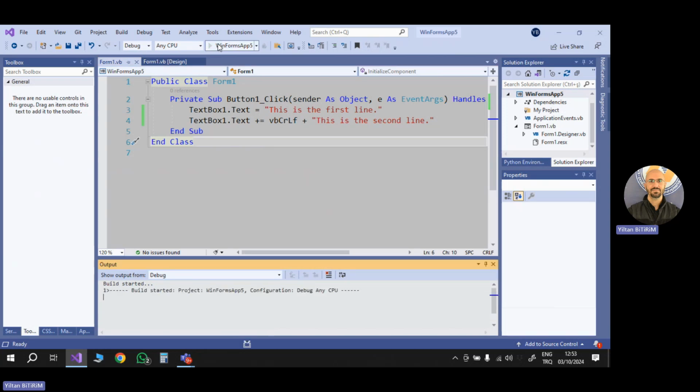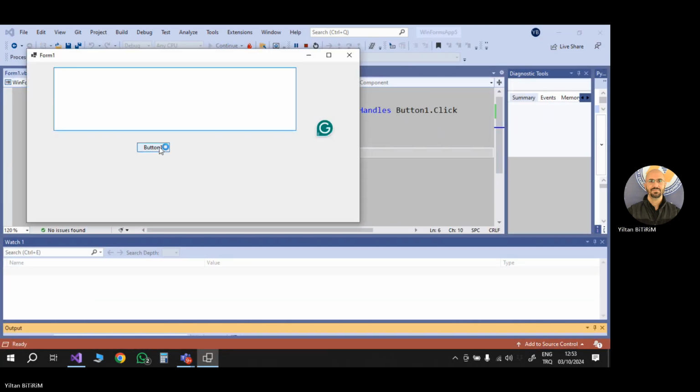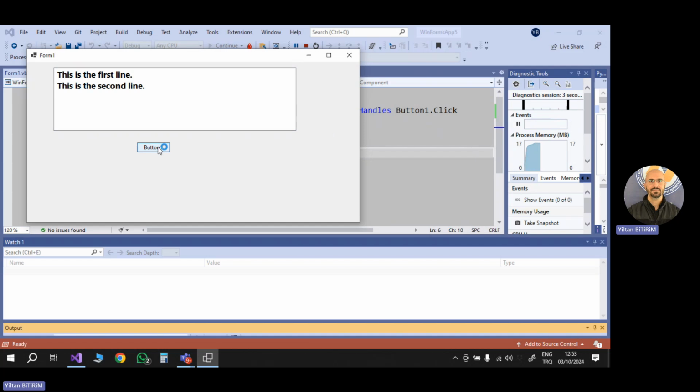Let's run it. Let's click the button so you can see separate lines. In the meantime, you don't need to do something special, but if your text box is active, not disabled, the user can click any location on the text box, and the user can press enter or type some other text. If you allow, the user can do these things in a multi-line text box. Okay, so this is the way we can use a multi-line text box.